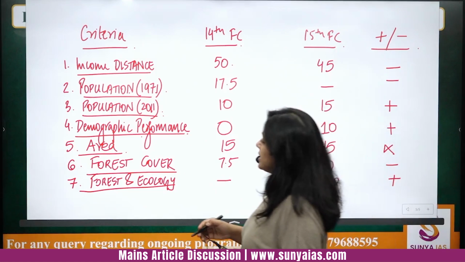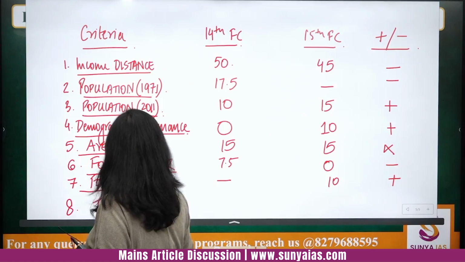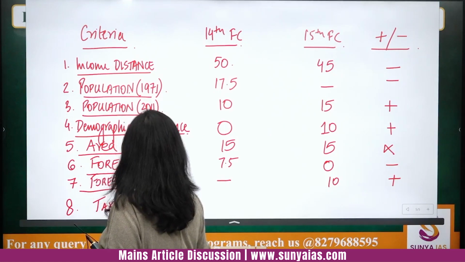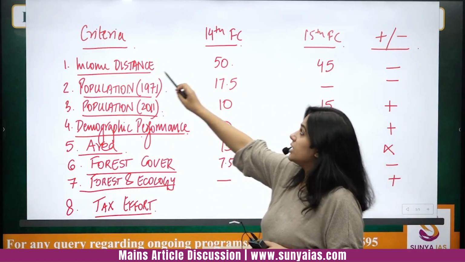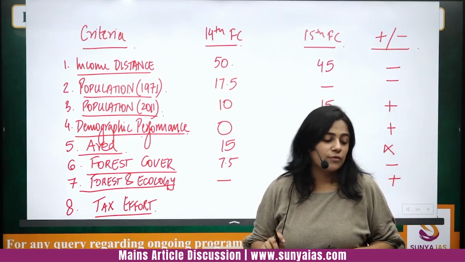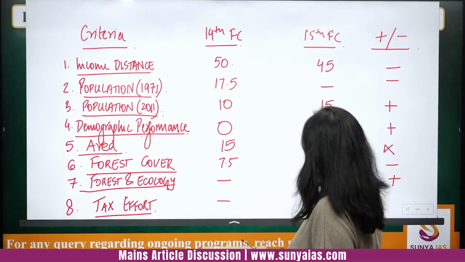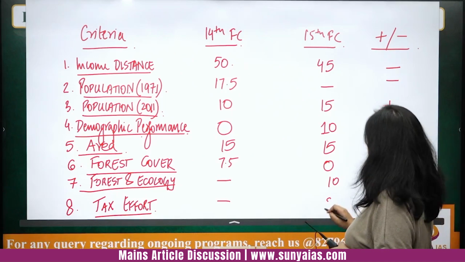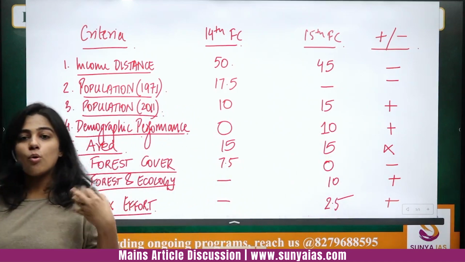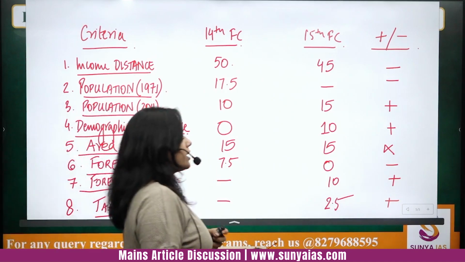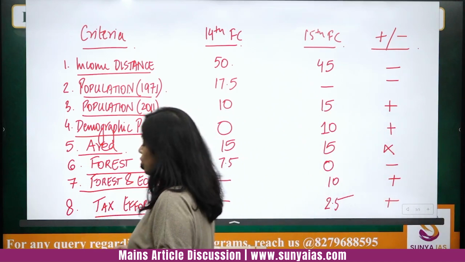Then another indicator that has been added over here is tax effort. And this is again for the efficient state, for rewarding meritocracy. Income distance, the weightage has been reduced by 5, right? Tax effort, a new indicator, has been brought into the picture with a weightage of 2.5. That means the states who are able to extract more income tax will be rewarded by extra merit, extra devolution also, right?